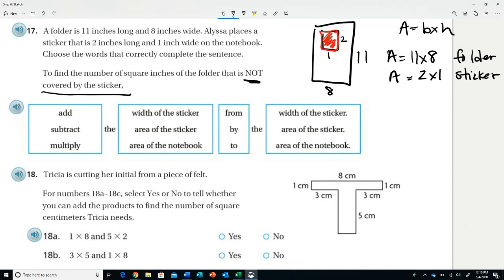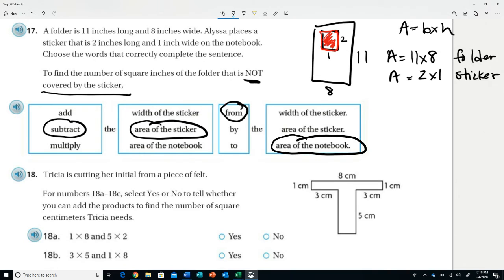So I would say I need to subtract the area of the sticker from the area of the notebook. Now, if you switch it up and you do area of notebook first and area of sticker second, you're going to miss it because the area of the sticker is much smaller than the area of the notebook. So you need to take that from the area of the notebook.